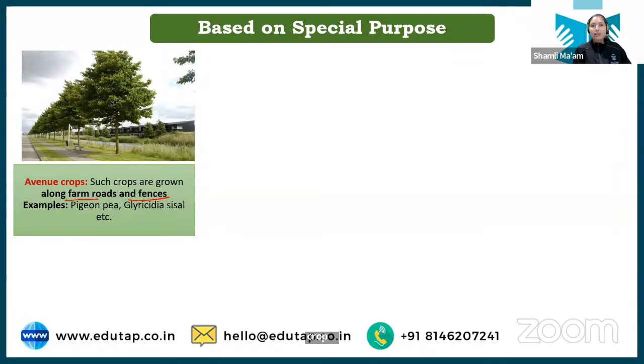Sometimes while traveling on the road, you will see on both sides a few crops or trees are grown. So these are called avenue crops. Such crops which are grown on the roadside or on the fences or on the boundaries are avenue crops. Clear? Examples are pigeon pea, Gliricidia, sisal. Trees, forest trees or forest crops can be examples of avenue crop again.